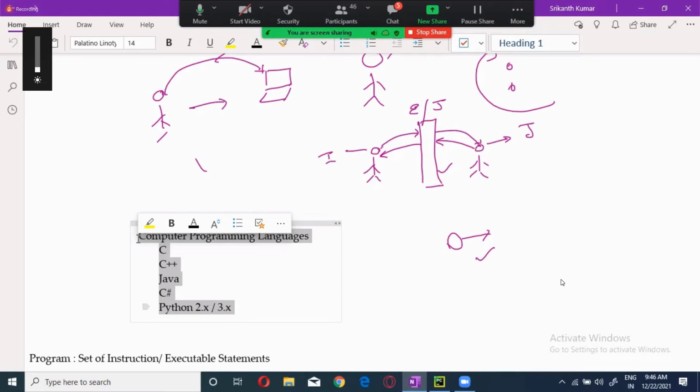Now the third generation is Java, C++, C, Python 2.x; all of these come under the third generation. In the third generation, you will be writing with English-like words. Completely English-like words, and you will write the code. Now what is the fourth generation? In the fourth generation, you will use English-like sentences, not words.